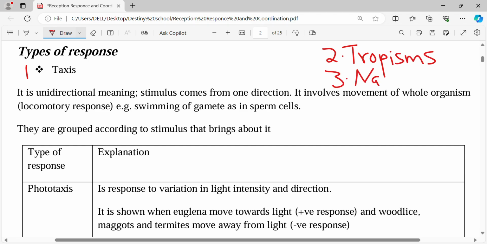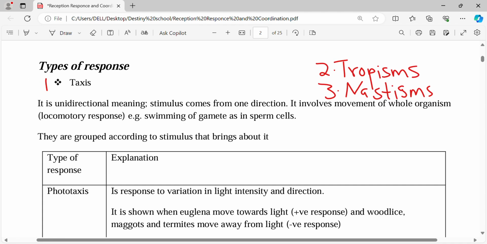And we have another one called the nastisms. So we have three types of responses: the taxes, the tropisms, and the nastisms.